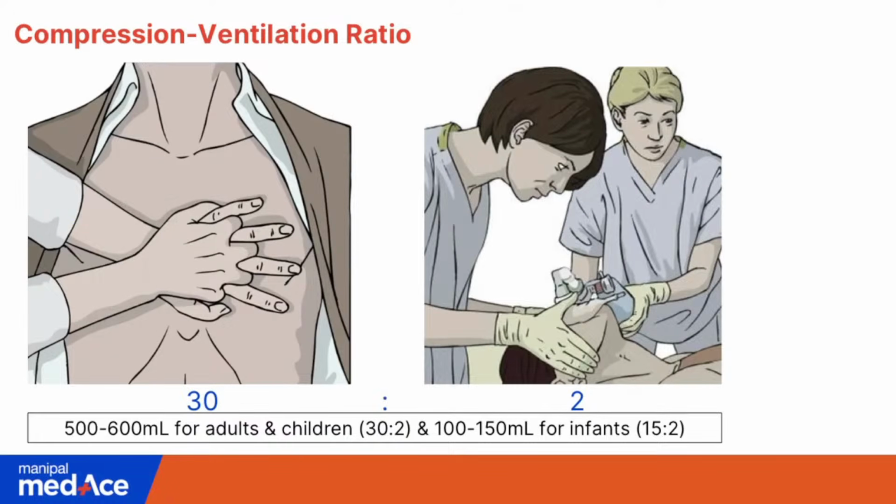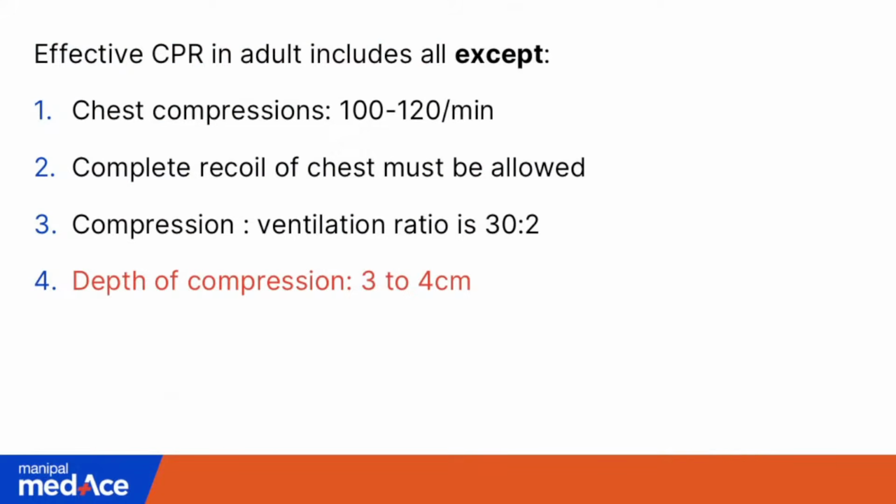So remember, the compression ventilation ratio is 30:2 in adults, and the tidal volume should be around 500 to 600 ml. And for children less than 1 year, it is 15:2, and the ideal volume is around 100 to 150 ml. So the option that was wrong was 3 to 4 centimeter of depth.